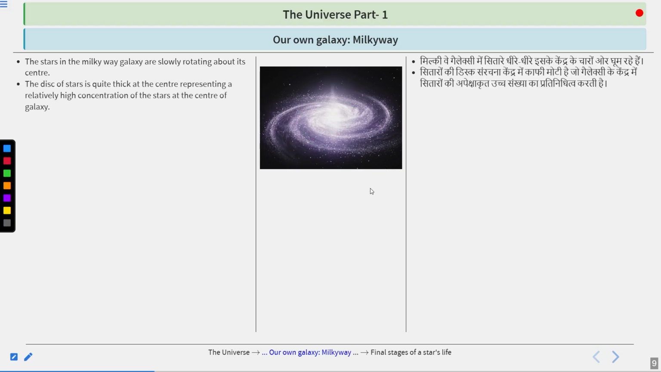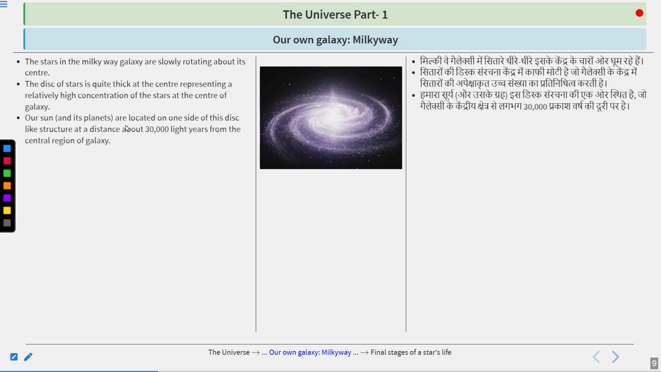The disk of stars is quite thick at the center, representing a relatively high concentration of stars at the center. If you look at this picture carefully and look at the center, what are you getting? That this is the brightest part, right? Our sun and its planets are located on one side of the disk-like structure at a distance of about 30,000 light years from the central region of the galaxy.